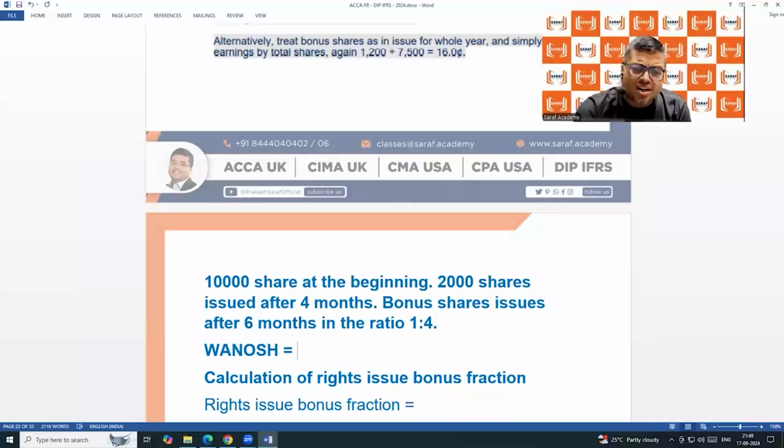Who will say, wrong or right? I have mixed both the cases. The normal issue and the bonus issue both are mixed. So Rohit is saying that the weighted average number of shares is 48,000. Fantastic, sir. Okay, sir. Anybody? Afsana, Ankan, Anuradha, Asis, anybody?